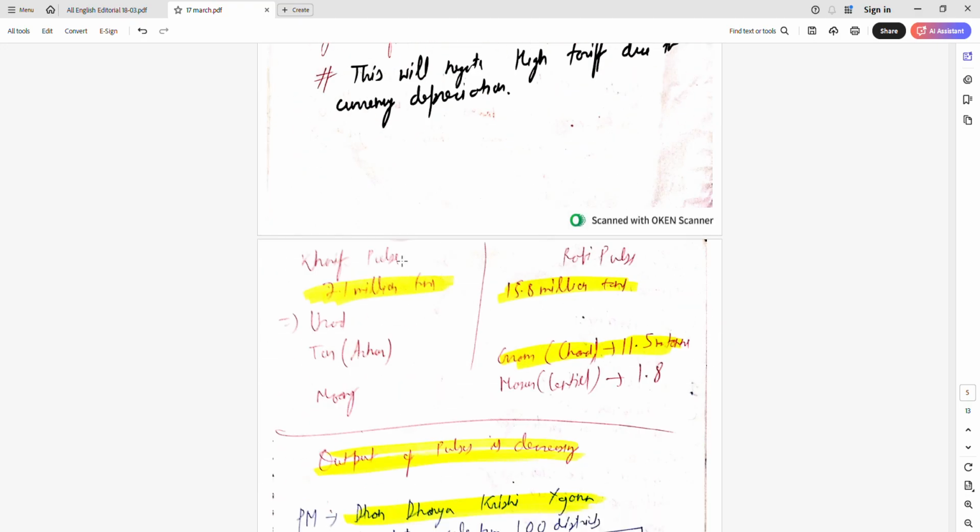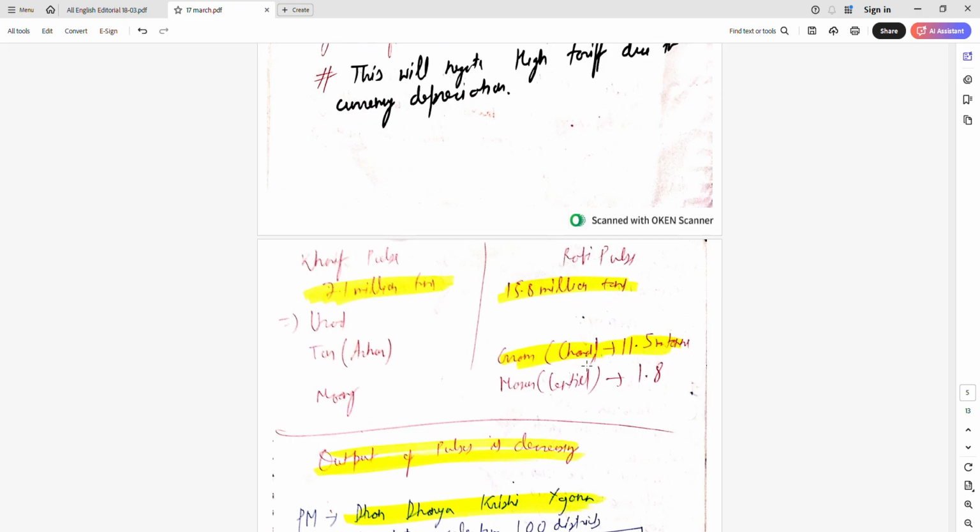Pulses kharif will be urad, tur and moong dal. Tur, pigeon pea, urad and moong. These are kharif. MKUR, MKUT. You can read this like mukat. Moong, mukt or mukat.